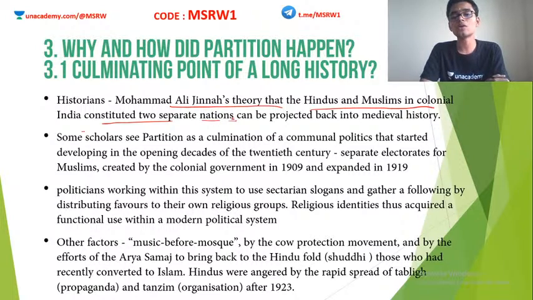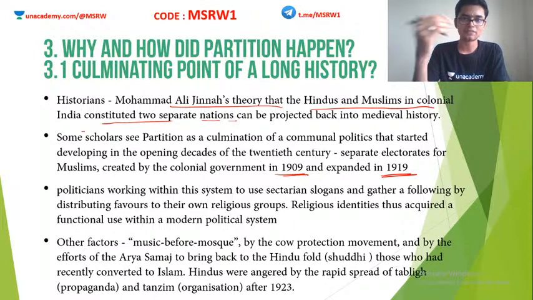But some other scholars say that it is not a culmination of what happened in medieval India, but rather it is the culmination of various policies taken by the government in the first part of the 20th century. That is the 1909 Government of India Act and the Montagu-Chelmsford reforms of 1919. So, after the partition of Bengal in 1906, the Muslim League was formed.